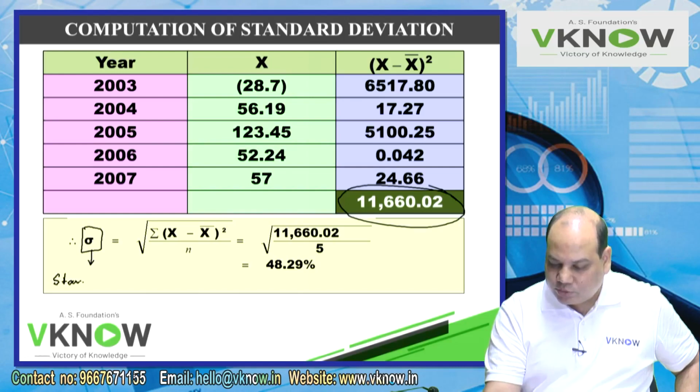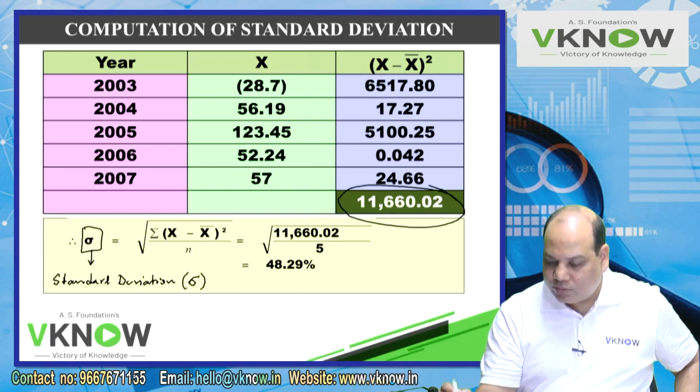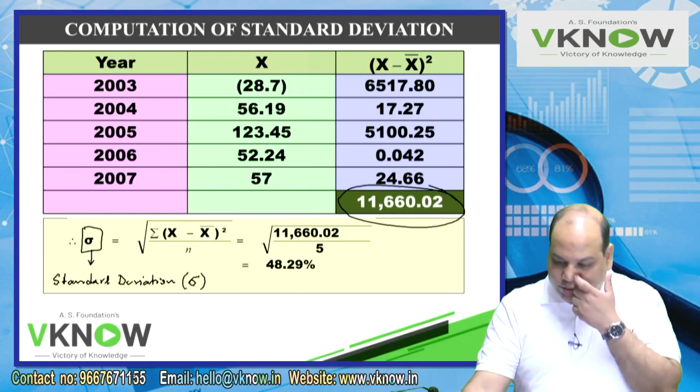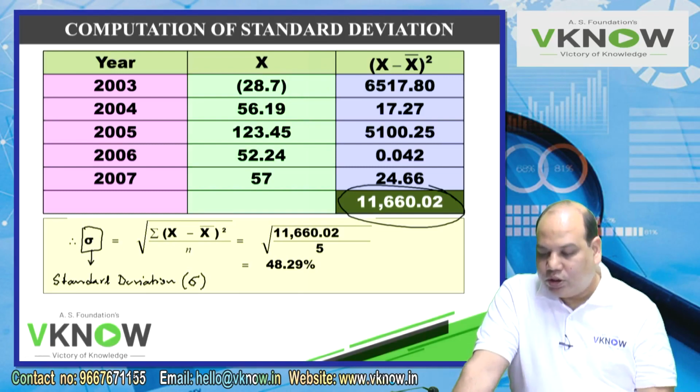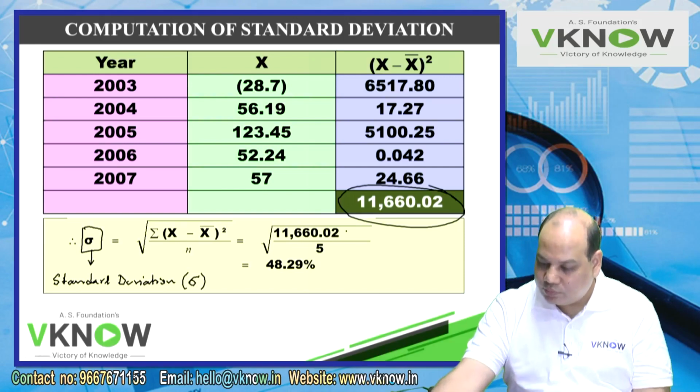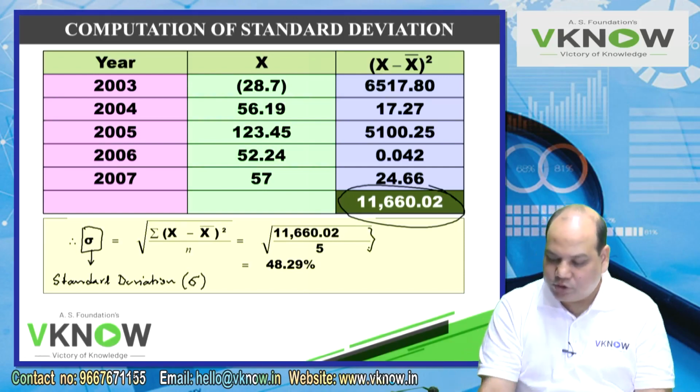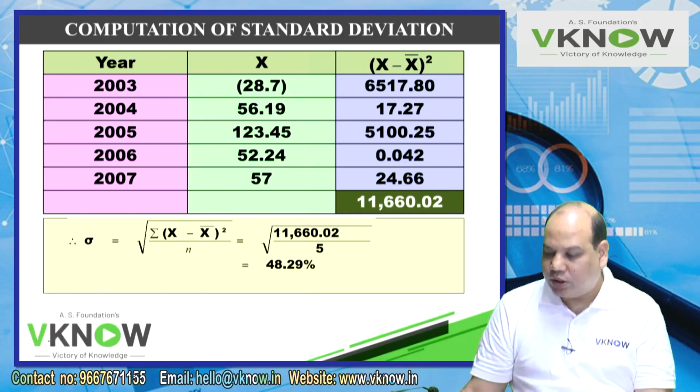So what you can do, suppose we are running short of time, then in the exam either you can write standard deviation or you can write this symbol called sigma. So standard deviation or sigma is equal to under root summation x minus x bar square upon n. Under root 11660.02 divided by 5. Solve. First you solve this portion under the root, which is variance, and then take the square root.